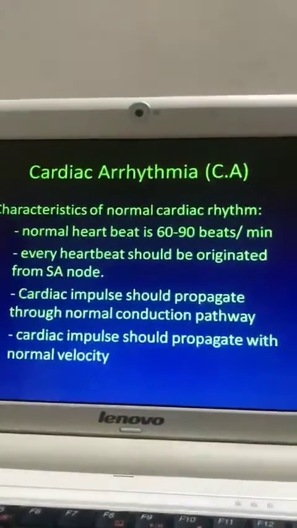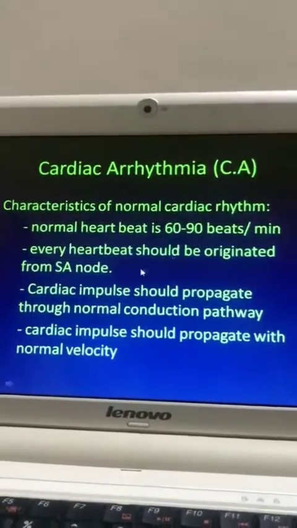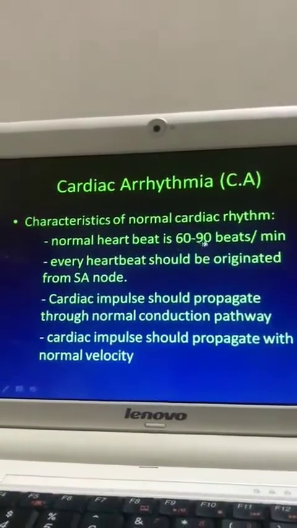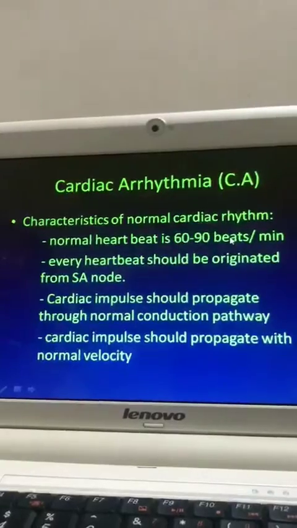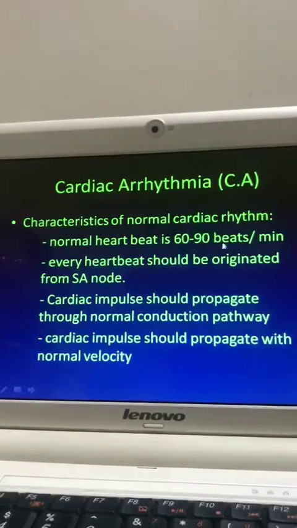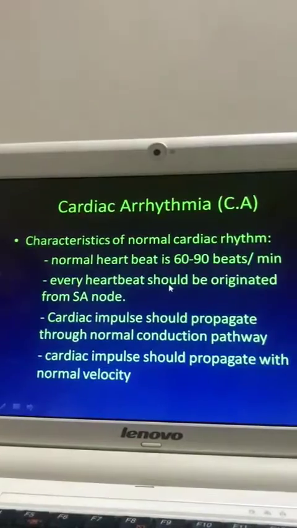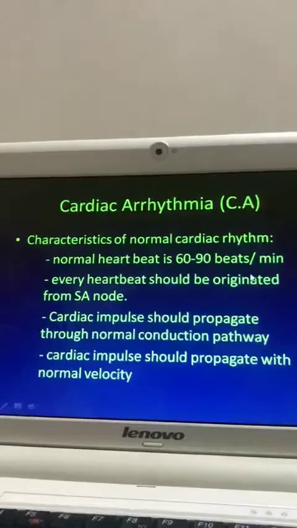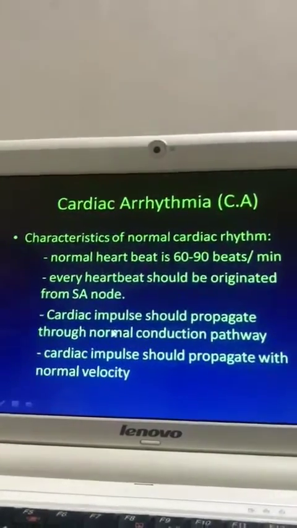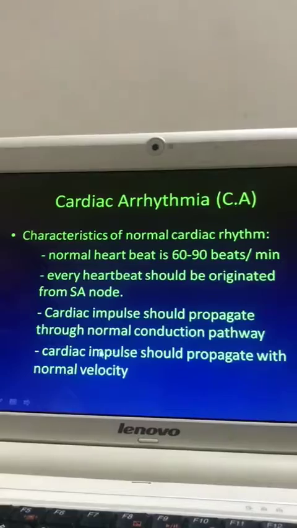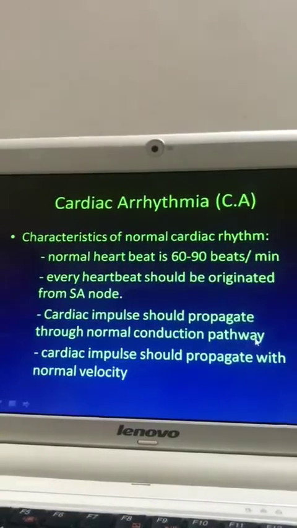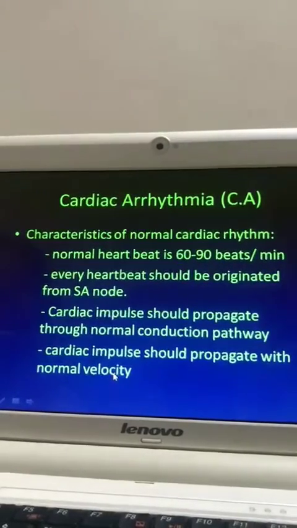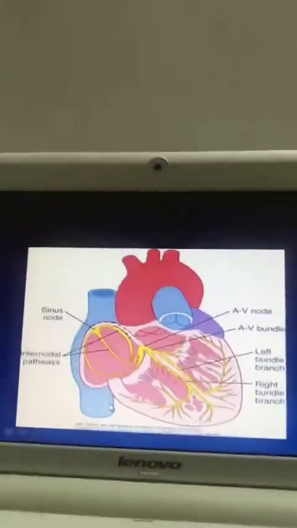Now, characteristics of normal cardiac rhythm. First we shall consider the heartbeat. We know that the normal heartbeat is 60 to 90 beats per minute. This heart rate is initiated by the SA node, that is, it originates in the SA node. Next, the cardiac impulse should propagate through the normal conduction pathway, and it should propagate with normal velocity.